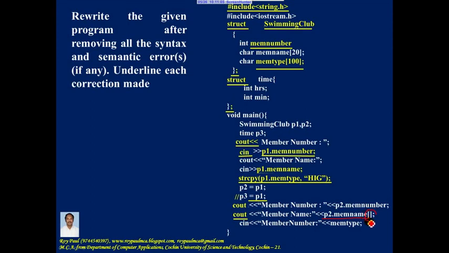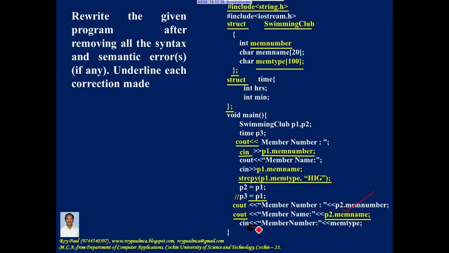Only when you declare a character array, you need square brackets, and in all other areas, simply write the name of the character array. So repeat, only when you declare a character array, you need the square bracket and size. In all other areas, you should write only the name of the array. So this square bracket is a mistake. Let me correct it.